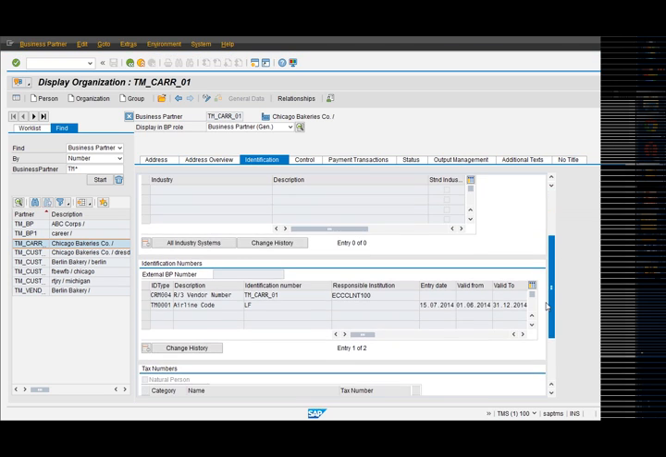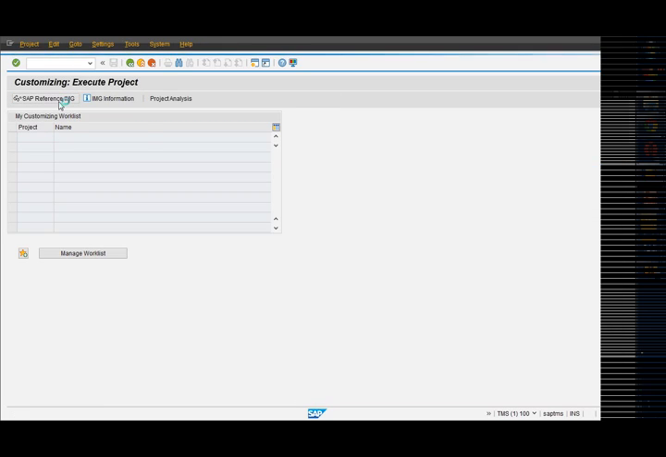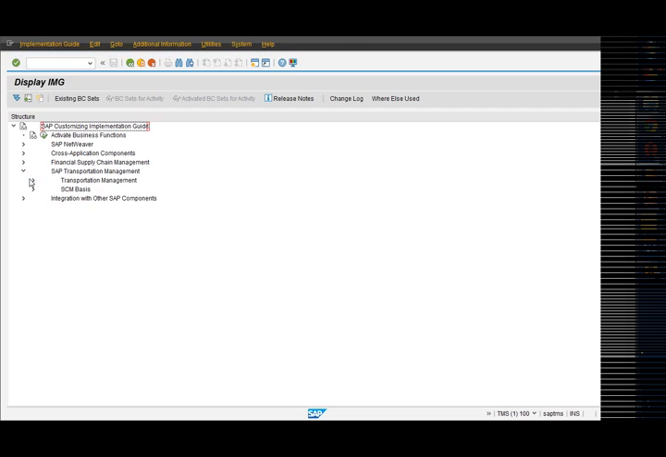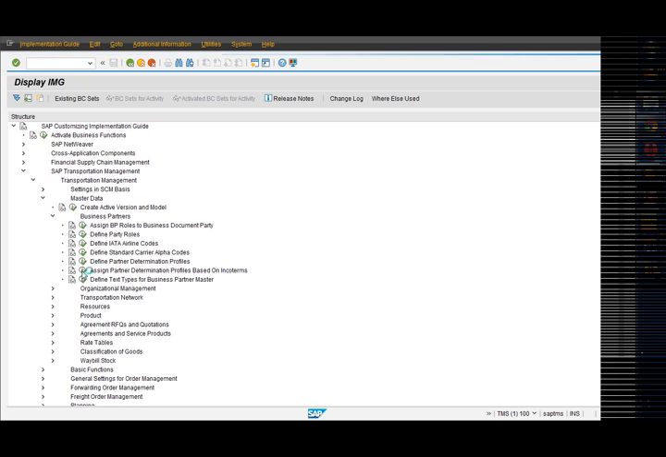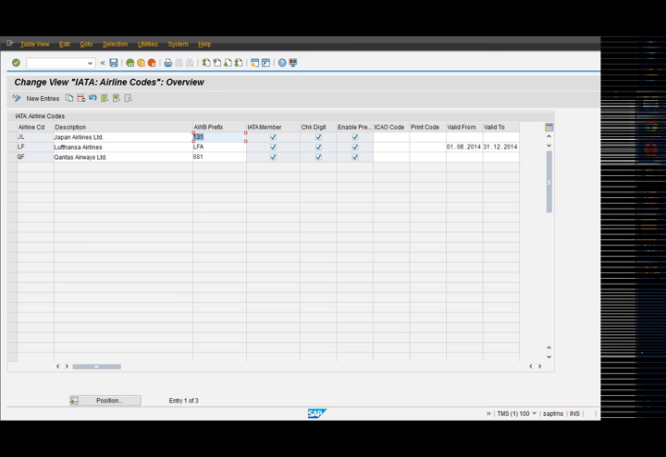And here if I scroll down, we can see that I have maintained the ID type as well as the identification number, which is the airline code for Lufthansa. We can create the airline codes in Espero itself. Go to master data, go to business partners, and here we can see define IATA airline codes. So here we have created it for Lufthansa. It's an IATA member, a check digit is allowed, prefix is also enabled, and its validity dates between which this particular airline code is valid.